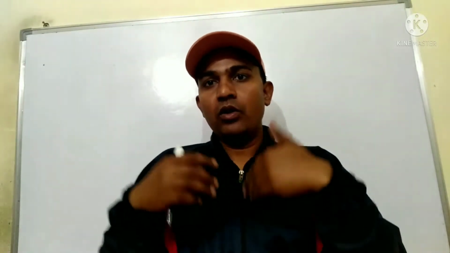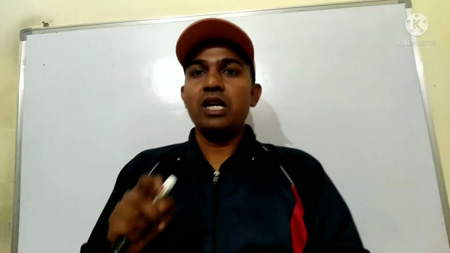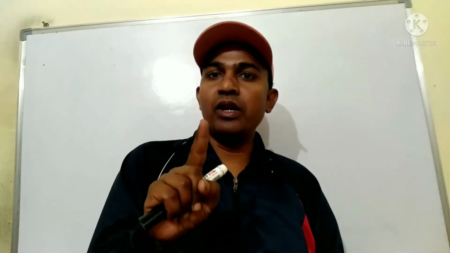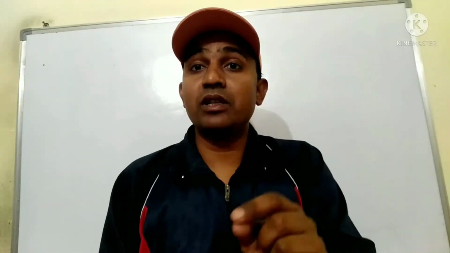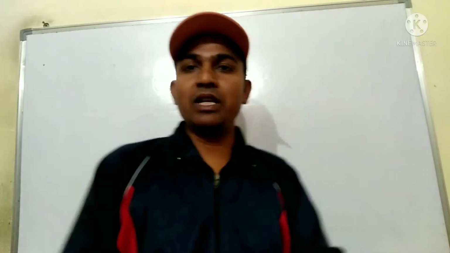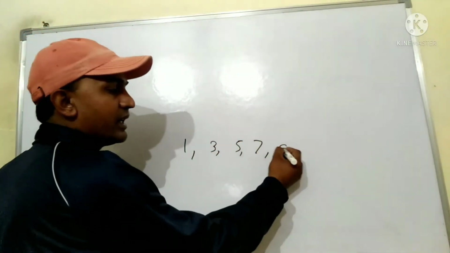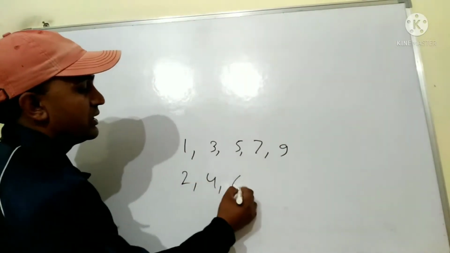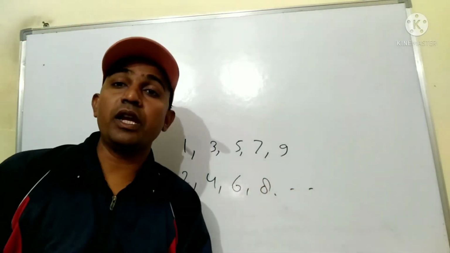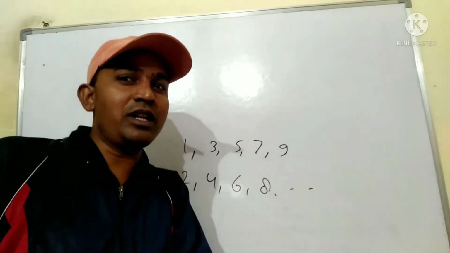When we have whole numbers and natural numbers, one more thing is odd numbers and even numbers. The numbers starting from 1 and skipping one digit become odd numbers. Or we can say that the numbers which are not divisible by 2 are called odd numbers, just like 1, 3, 5, 7, 9. And if you take 2, 4, 6, 8, etc., these are even numbers. Even numbers are those numbers which are divisible by 2, or we can say they come in the table of 2.